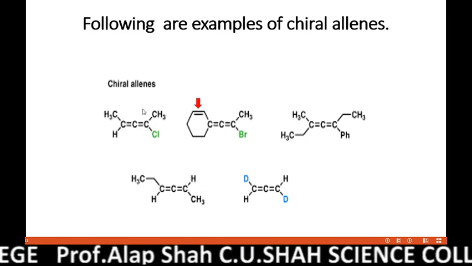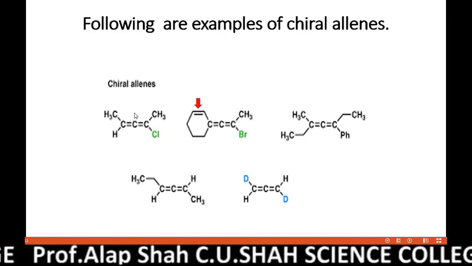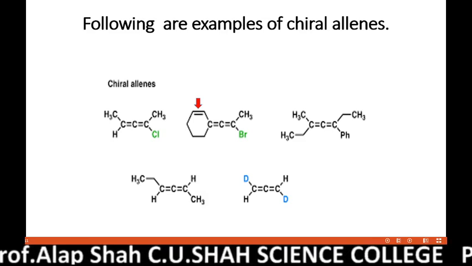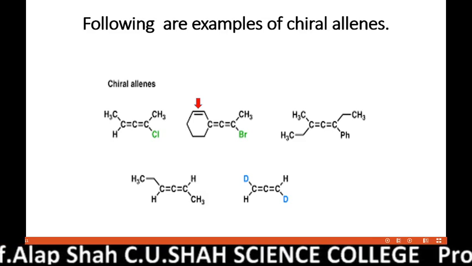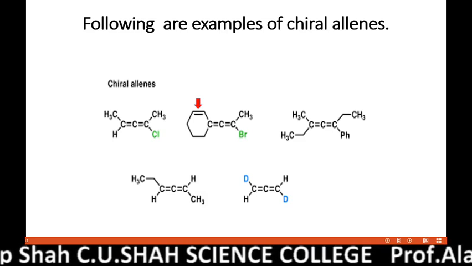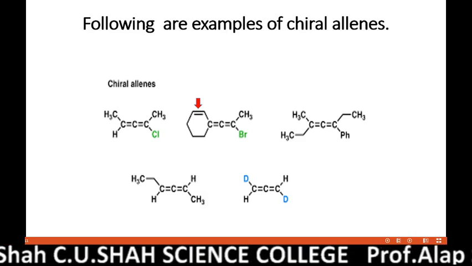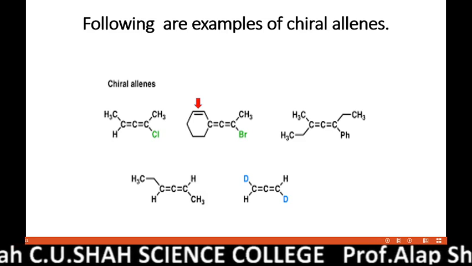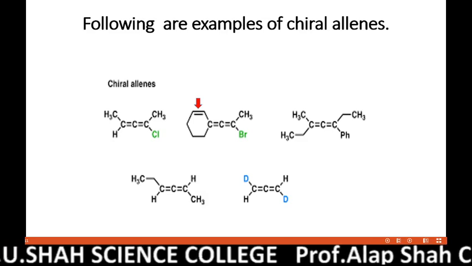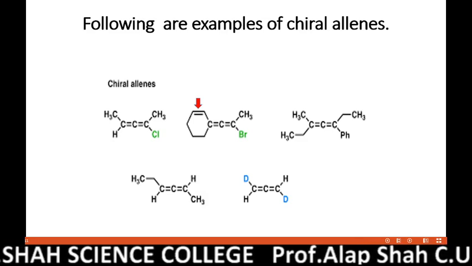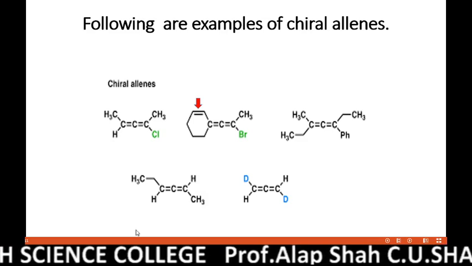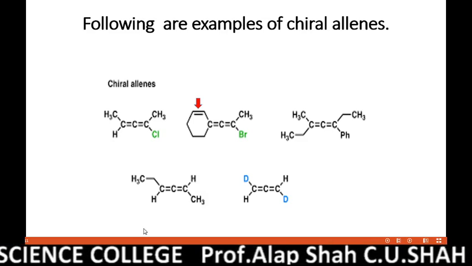These compounds don't have any chiral carbons, but they have molecular asymmetry. They have groups attached to them in such a manner that they don't possess any symmetry elements, and that is nothing but molecular asymmetry. So I hope that you get what I have tried to explain about the stereochemistry of allene.